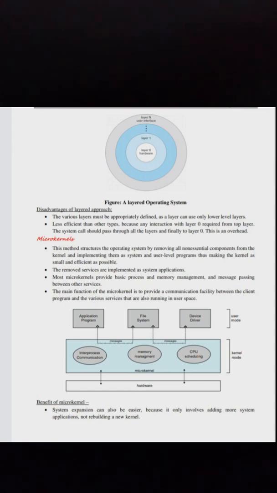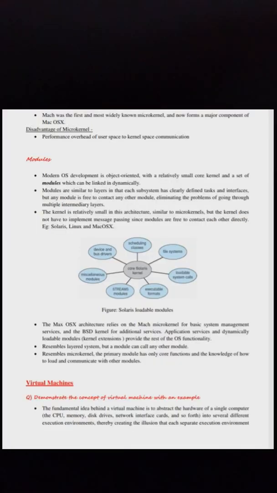Benefit of a microkernel: system expansion can also be easier because it only involves adding more system applications, not rebuilding a new kernel. Mach was the first and most widely known microkernel and now forms a major component of Mac OS X. Disadvantage of microkernel: performance overhead of user space to kernel space communication.